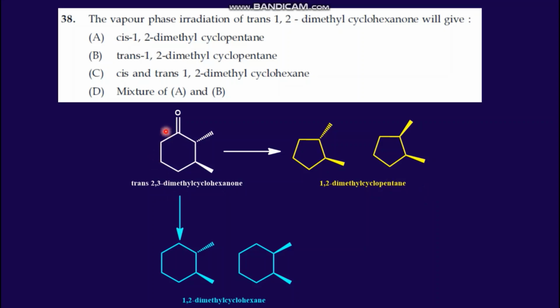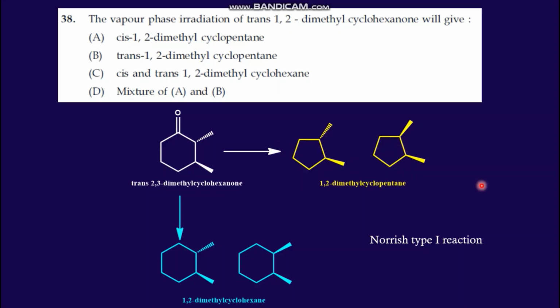Here you can see that this carbonyl group decarbonylation will result in this conversion. Decarbonylation means there are two types of reaction in presence of light, Norrish type 1 and Norrish type 2. So we can consider whether the Norrish type 1 reaction is possible in this case.